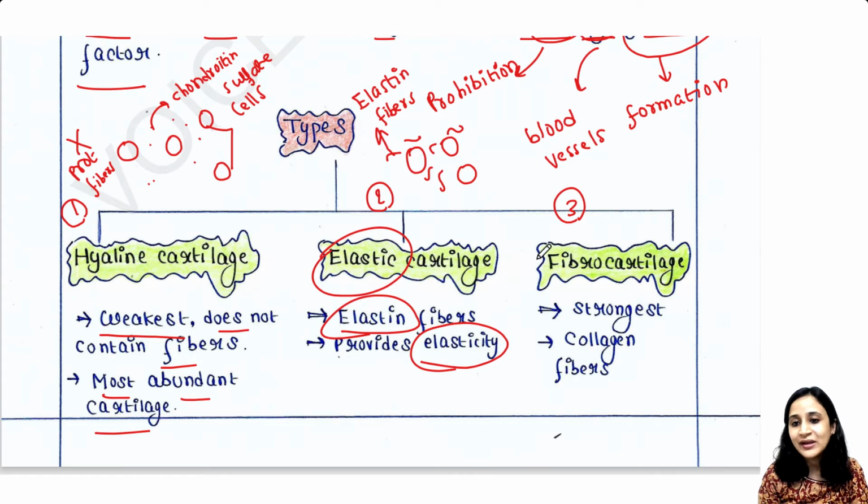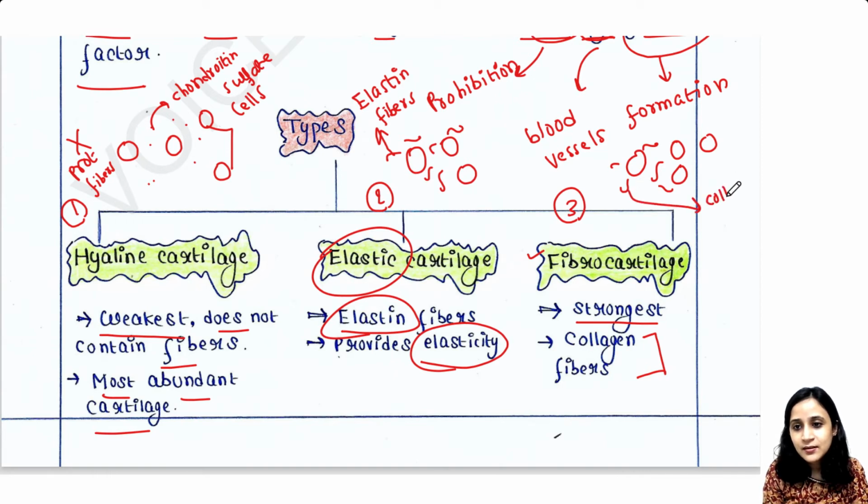And then one more is fibrocartilage. They are the strongest cartilage because they have collagen fibers. Collagen fibers give them strength, and fibrocartilage is the strongest cartilage. So if some cells are there, here you will get collagen fibers. They give strength to the tissue.